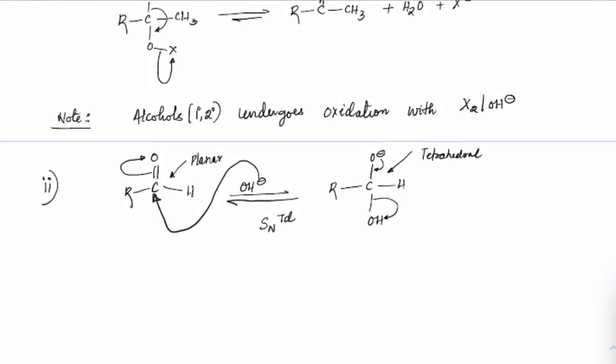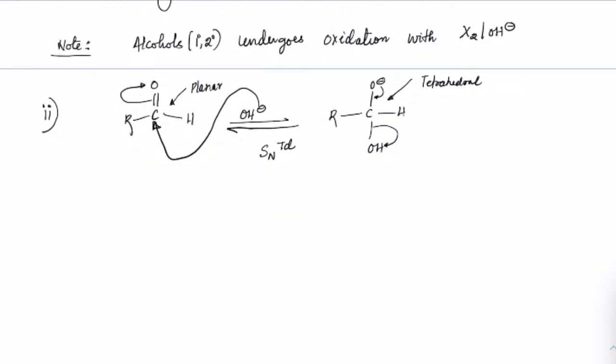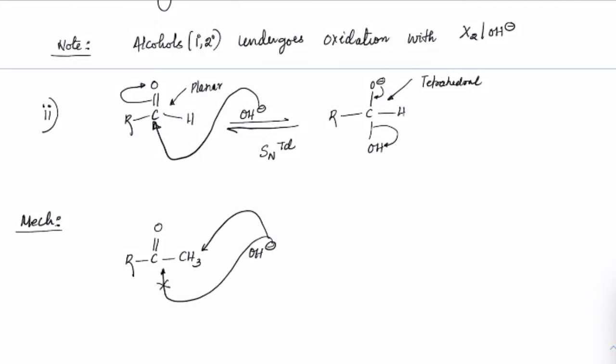But in case there is a halide present now, let's see how the mechanism starts. So basically if you take any particular ketone which is like this, R C double bond O CH3, now this time OH minus, instead of attacking here, won't attack here anymore. Instead it will act like a base and extract this proton. On extracting that proton, what do we get here? We'll get R C double bond O CH2 minus plus H2O. Got it? But still you know that the reaction would be mostly in the backward direction.